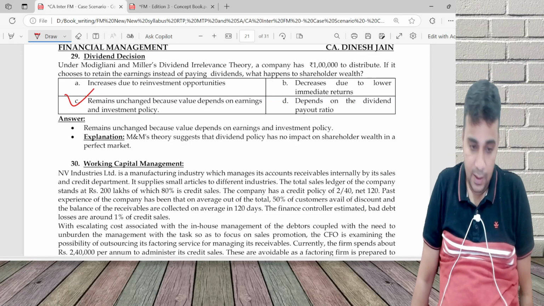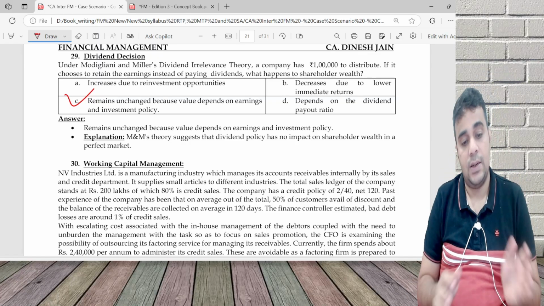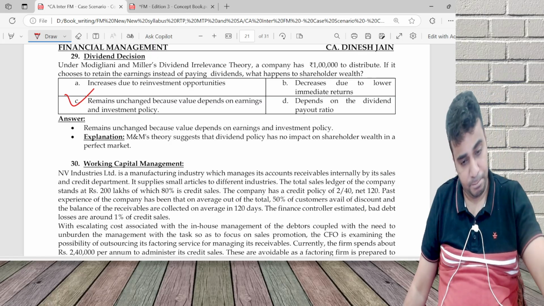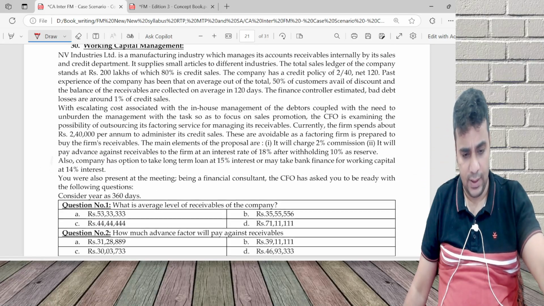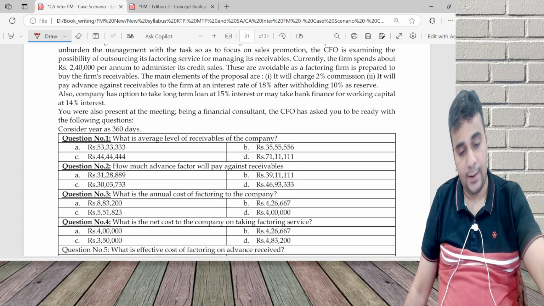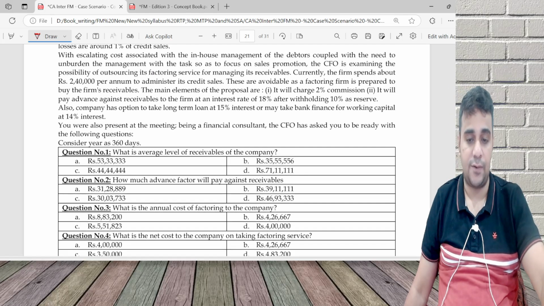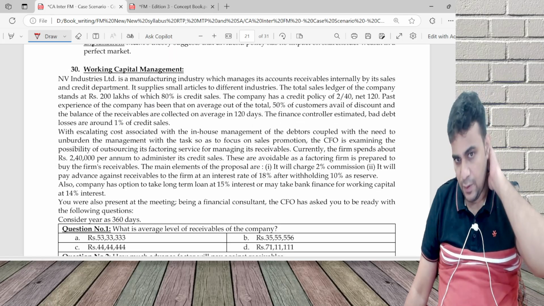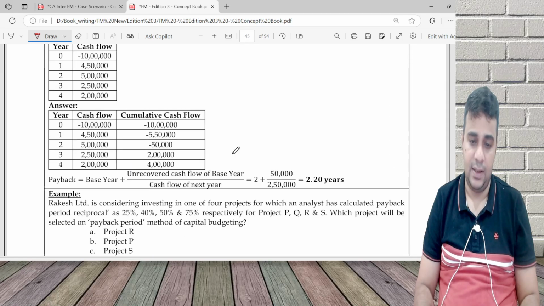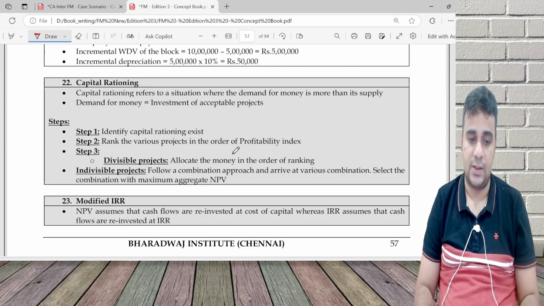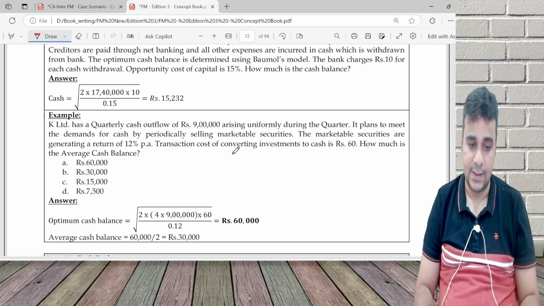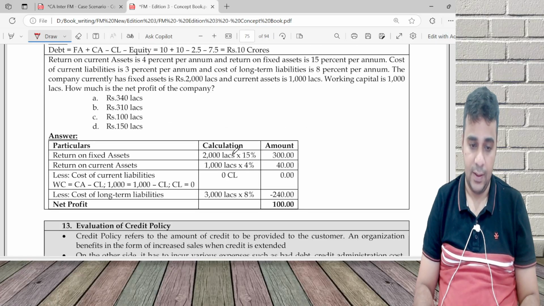Now I'm moving to the next chapter, which is on working capital management. Question 30. Let's look at the requirements. Receivables, advance the factor will give, cost of factoring, net cost of factoring, effective cost of factoring. So this is a problem on factoring. In case the student is clear with the concept, the book has a beautiful format, and that format will give you the answer here.